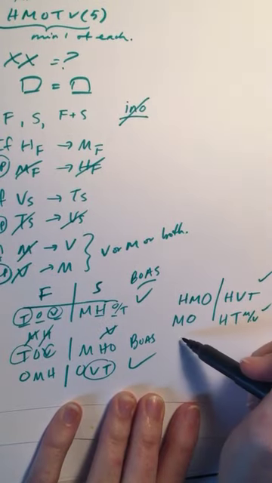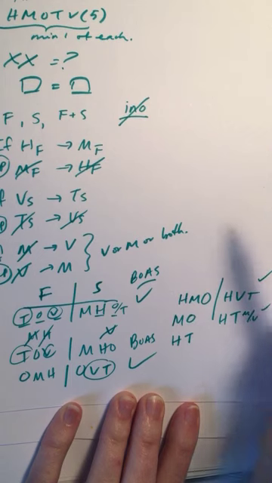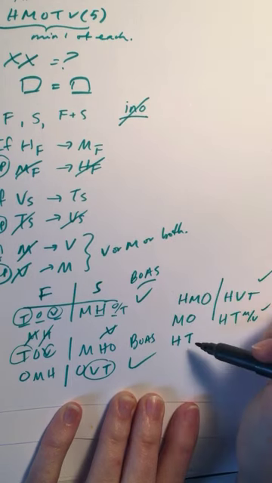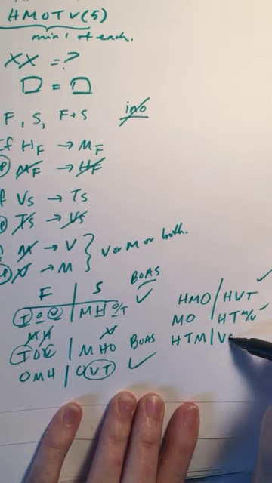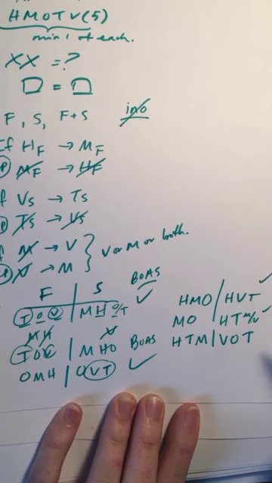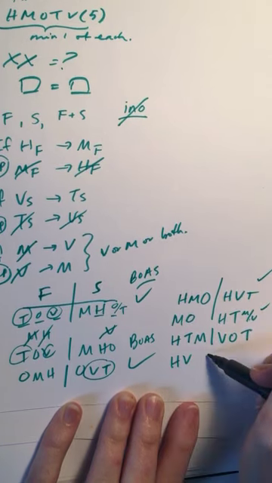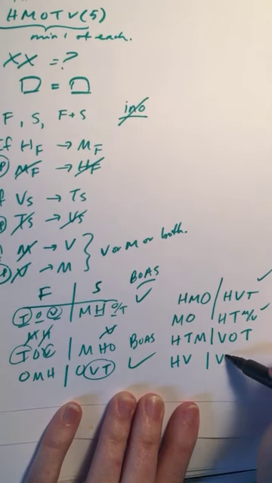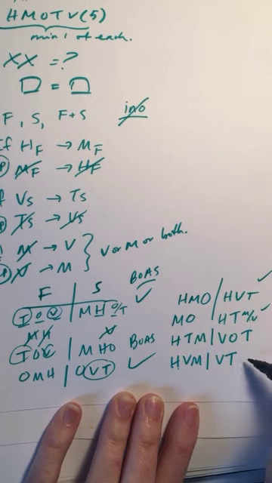D, Honolulu and Tampa in the fall. Okay, so we need Montreal in the fall, and then we need V and O, and if V is in the spring, T is in the spring. Okay, Honolulu, Vancouver. Here, if Honolulu is in the fall, so is Montreal.